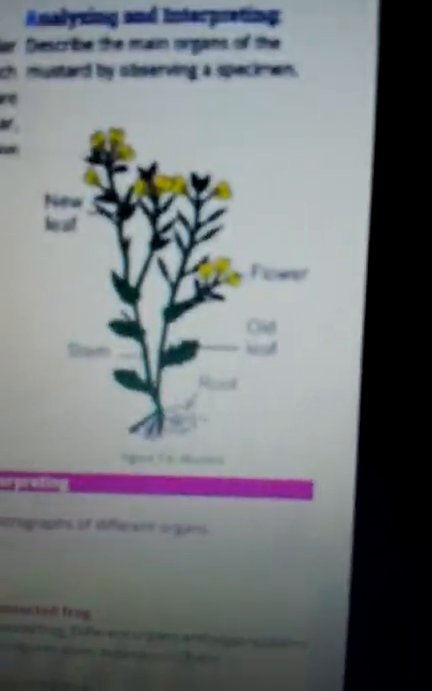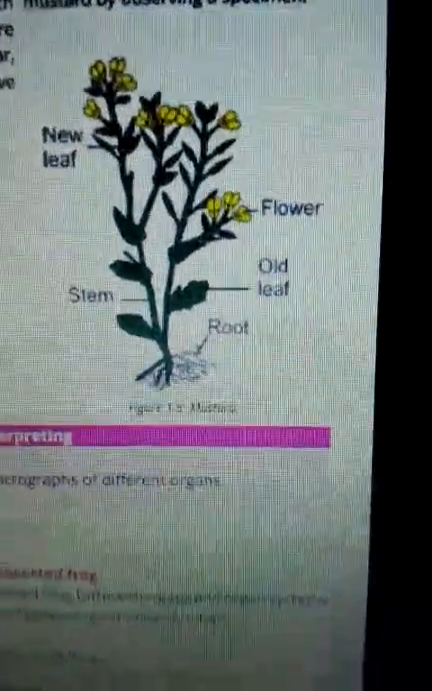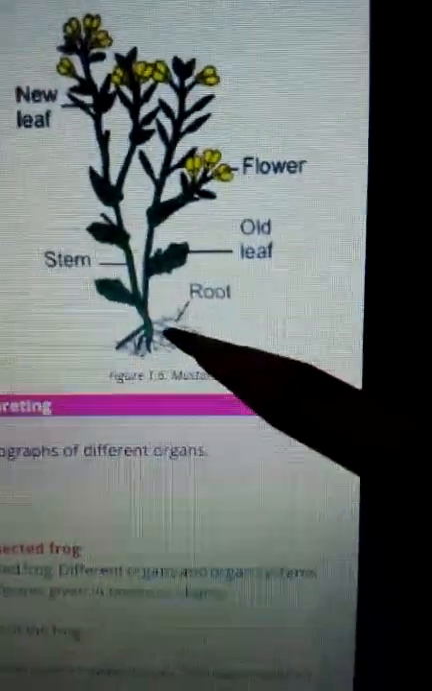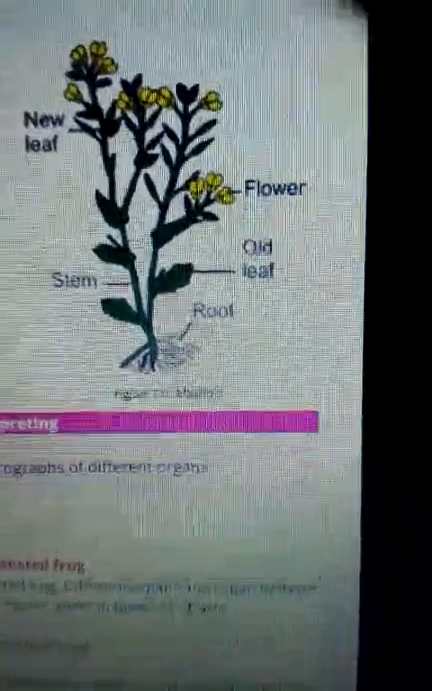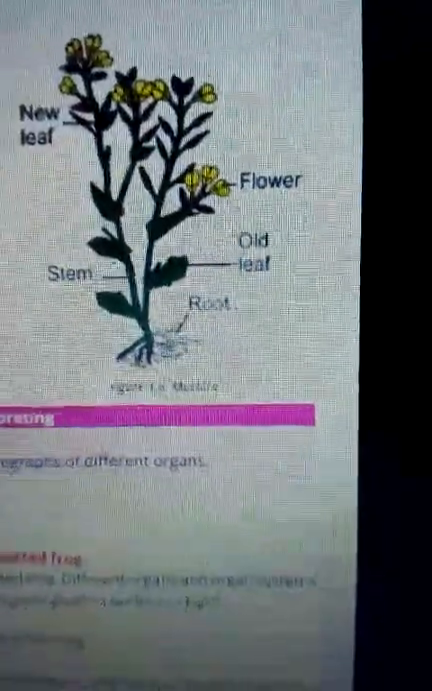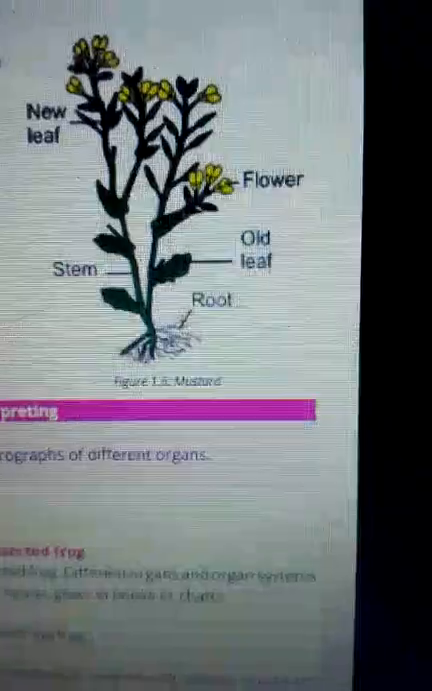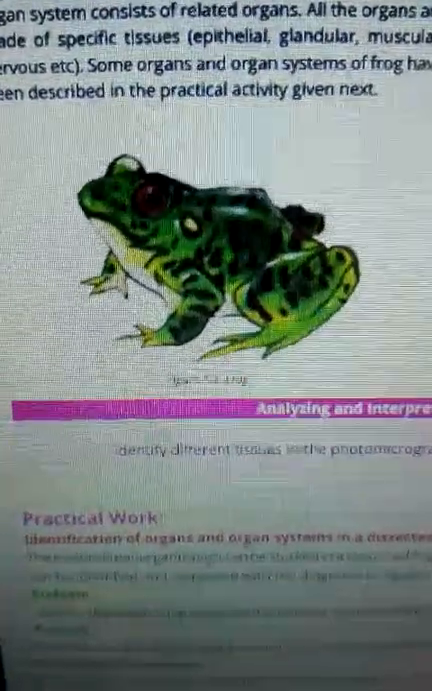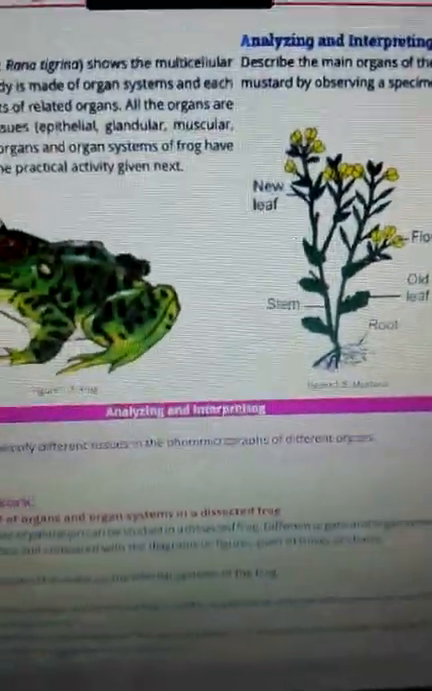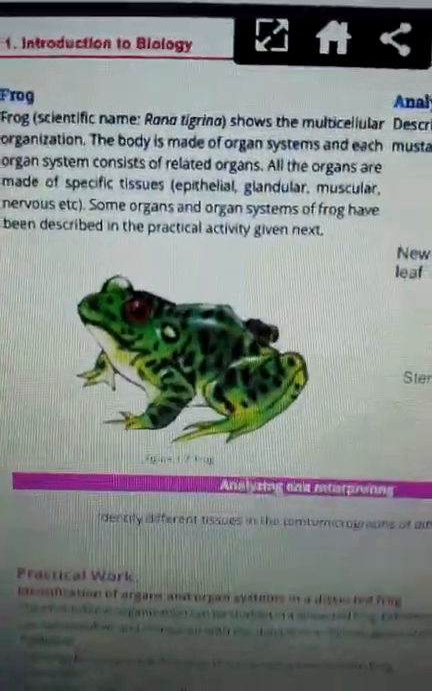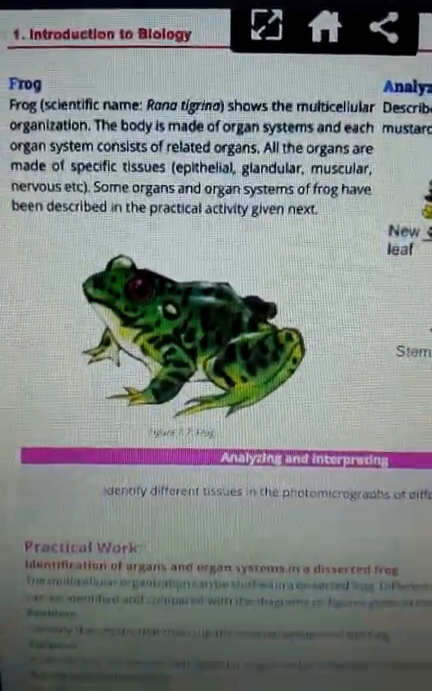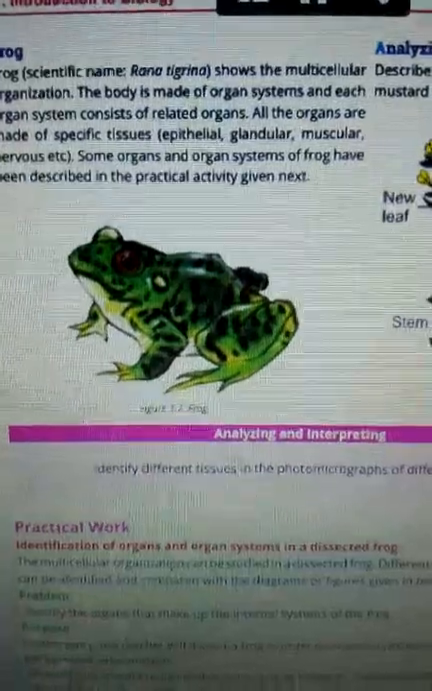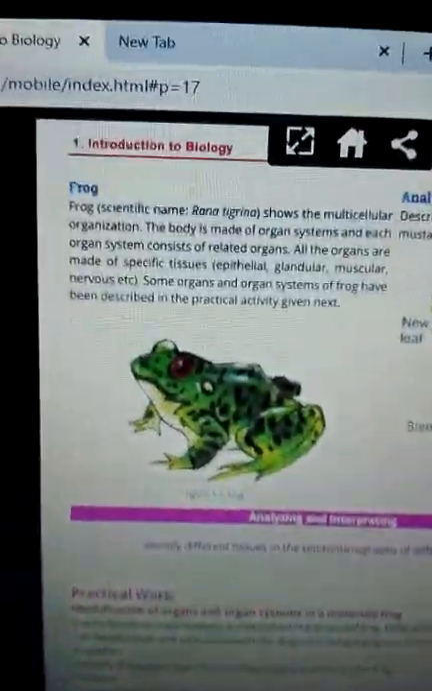As you can see in the diagram of the mustard plant, it is not limited to only a single cell. It has its roots, stem, old leaf, flower, new leaf. So different parts make up a complete organism with a nucleus in each cell. So it comes under multicellular. Similarly the frog: the scientific name of the frog is Rana tigrina, and that of the mustard plant is Brassica campestris. The frog also has multicellular organization. It is made up of organ systems, and different kinds of tissue perform specific functions.